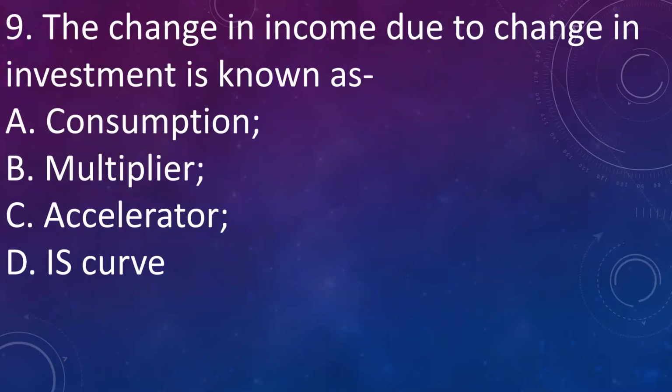Next question, the change in income due to change in investment is known as: A. Consumption, B. Multiplier, C. Accelerator, D. IS curve. Answer is B. Multiplier. It gives the change in income due to change in investment.